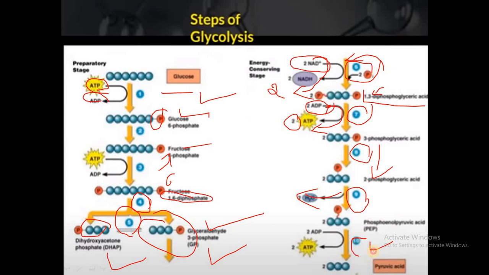And finally, the 10th step would again be ATP synthesis, during which from phosphoenol pyruvate a phosphate group is removed that is going to combine with ADP, and that ADP gets converted into ATP, so that ultimately what is synthesized? Pyruvic acid is synthesized. So this is all about the sequential steps, and ultimately in this glycolysis what are we going to get?